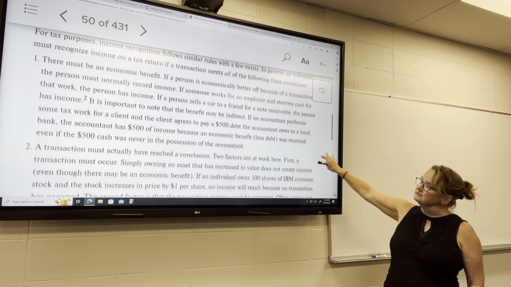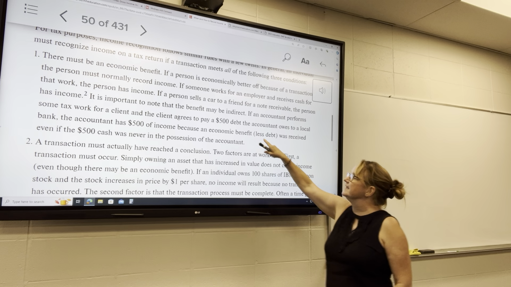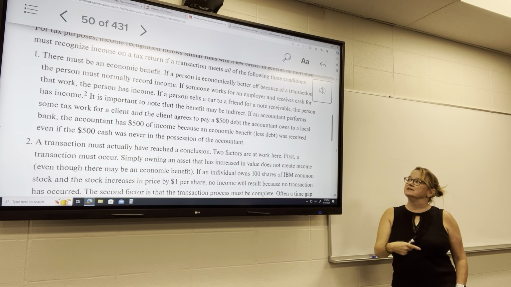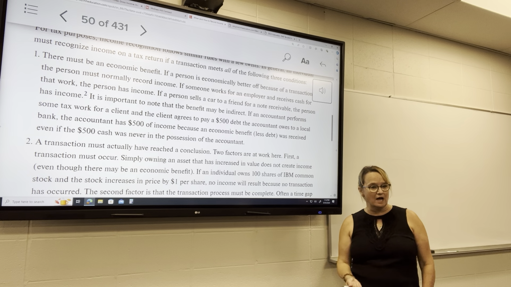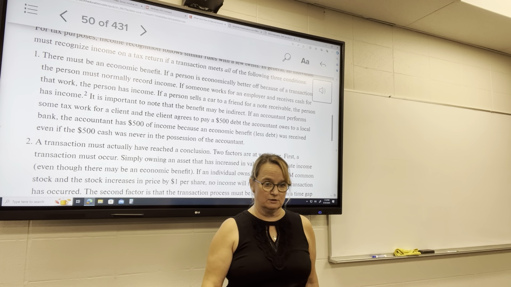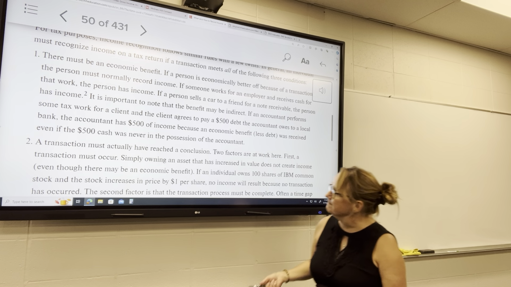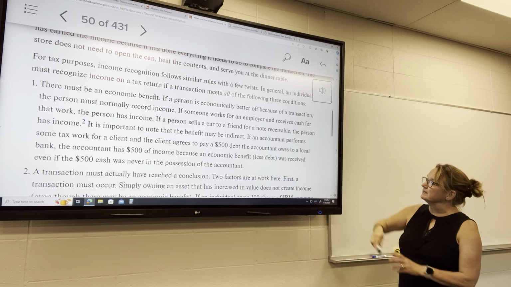So if an accountant performs tax work for a client, and the client agrees to pay a $500 debt that the accountant owes, the accountant is considered to be economically better off because now they don't have the debt to pay any longer. Okay? So there has to be an economic benefit.